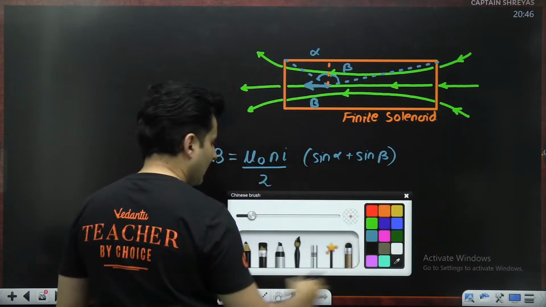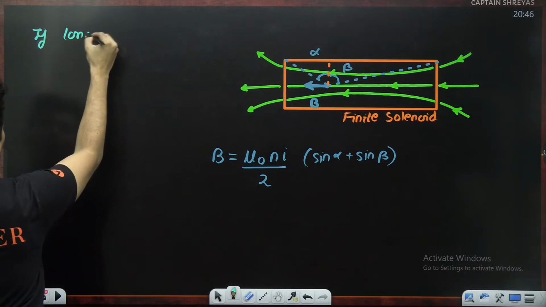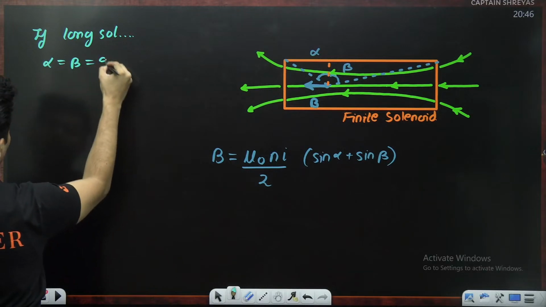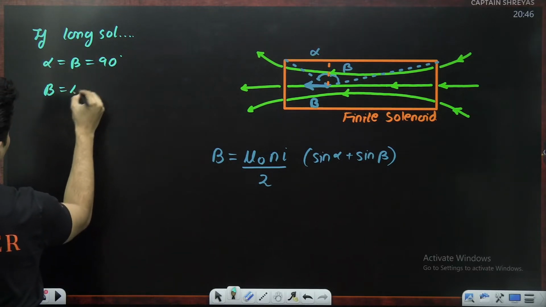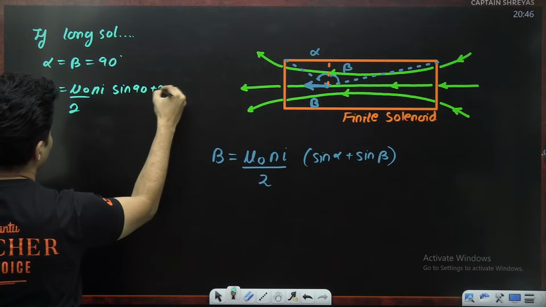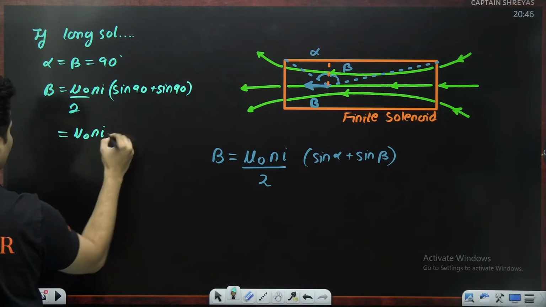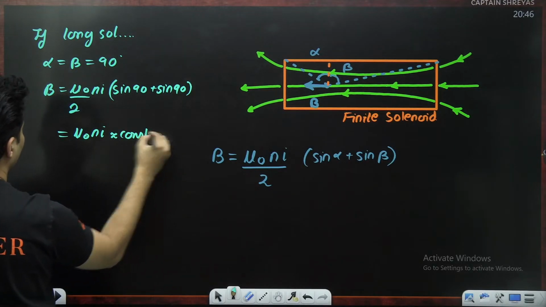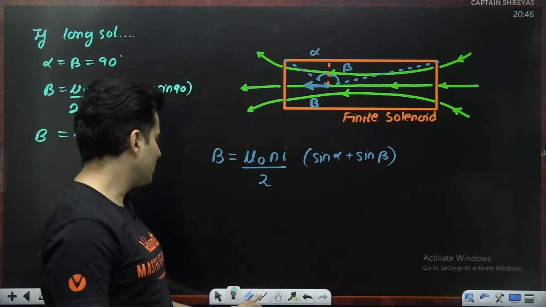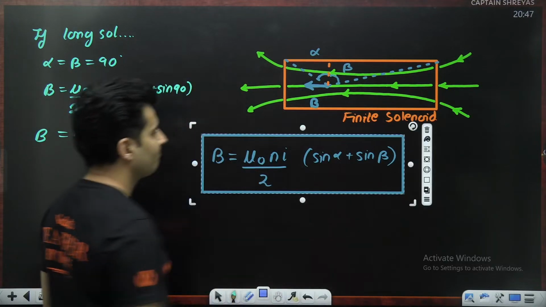As a special case, for a very long solenoid, alpha and beta both will be 90 degrees. So the magnetic field will become mu naught by 2 Ni, sine of 90 plus sine of 90. Both are 1, so 1 plus 1 is 2. So it will just become mu naught Ni, which is approximately constant throughout for a long solenoid. But for a short solenoid, this is the formula which you will have to use. Is that okay, everyone? Is it clear?